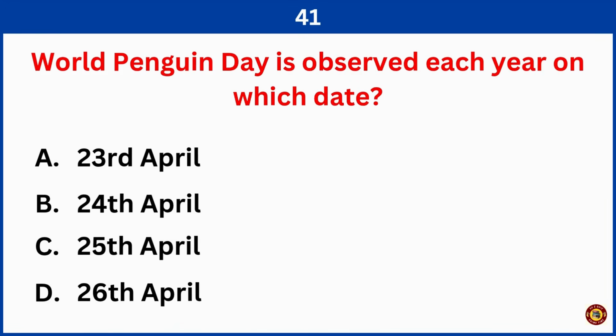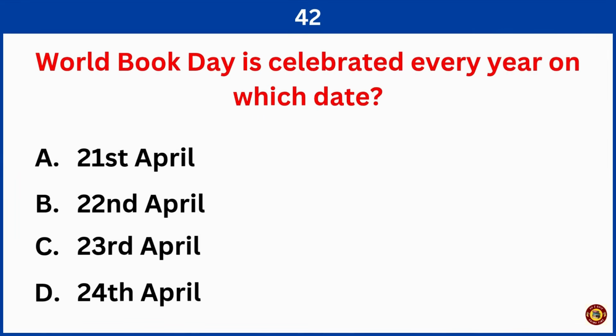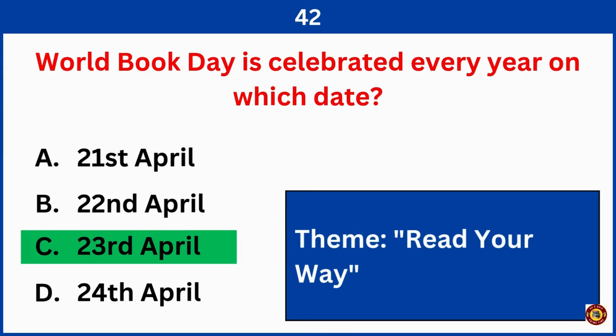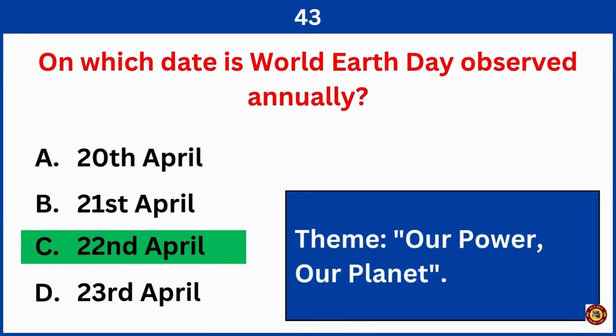World Penguin Day is observed each year on which date? Correct answer is option C, 25th April. World Book Day is celebrated every year on which date? Right answer is option C, 23rd April. On which date is World Earth Day observed annually? Right answer is option C, 22nd April.